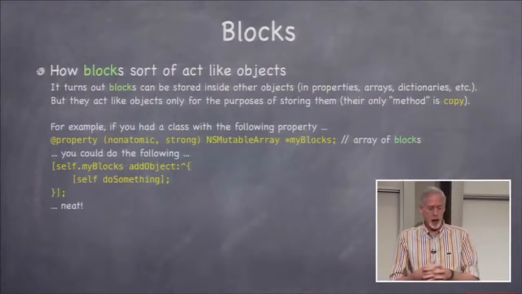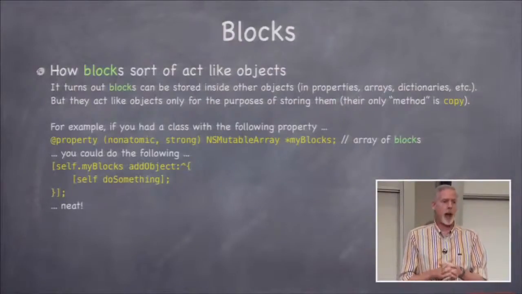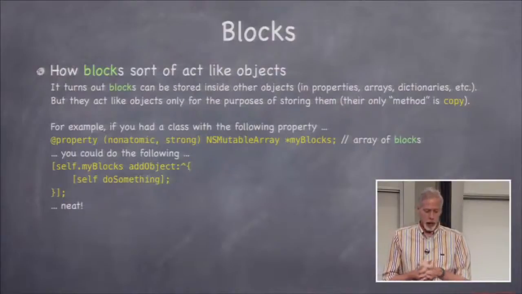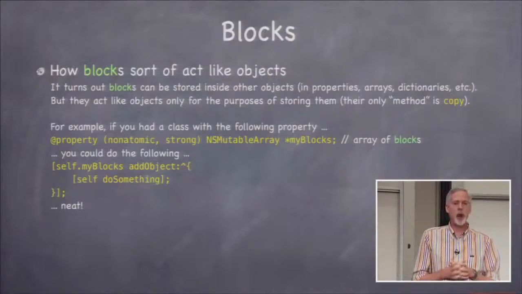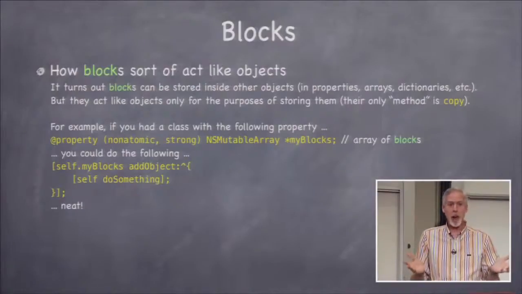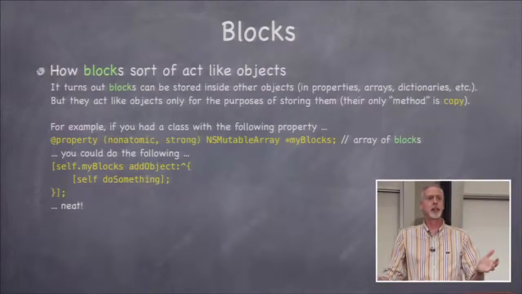So for example, here I am putting a block into an array. So I have a property in my class, myBlocks. It's a mutable array of blocks. And I just say self.myBlocks addObject: a block.